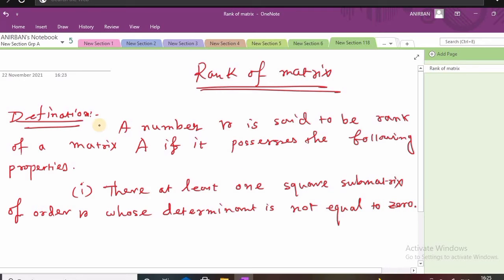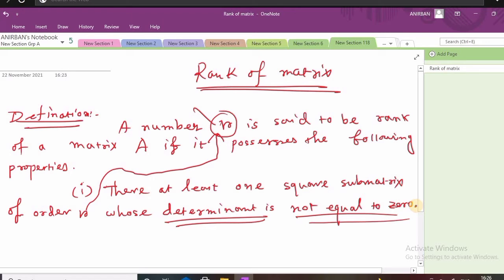So this is our first point. Any number r is said to be the rank of a matrix if there is at least one square submatrix of order r, there may be many, but at least one, whose determinant, if we compute it, should not be equal to 0. So this is the first property for determining the rank of the matrix.